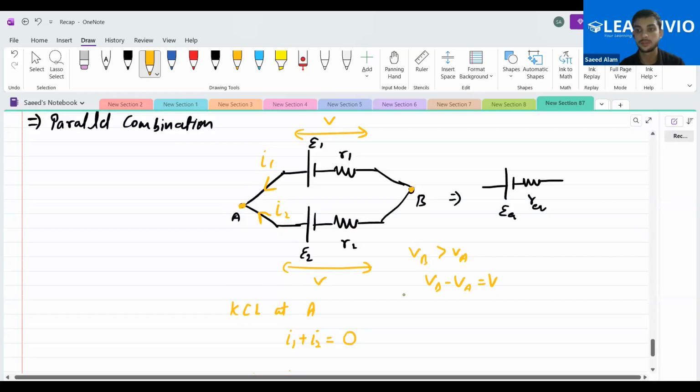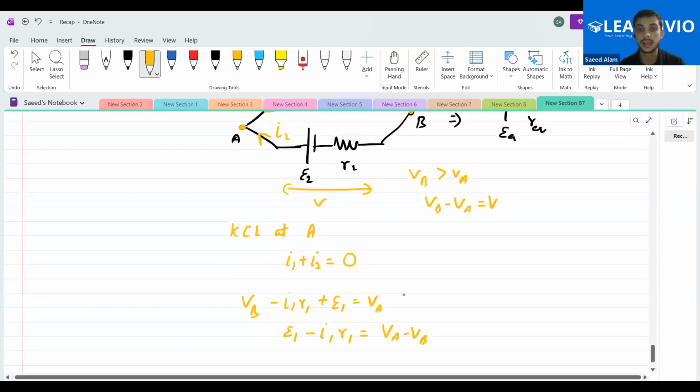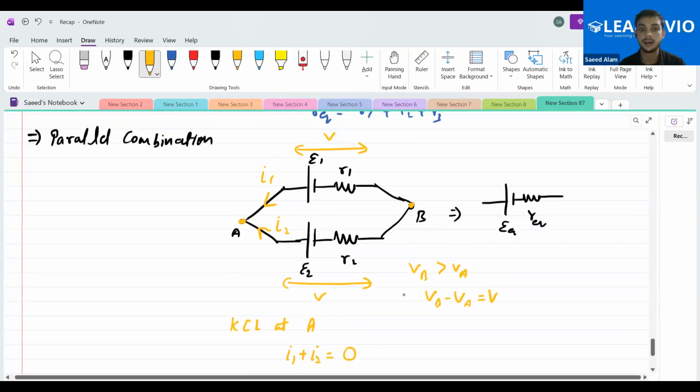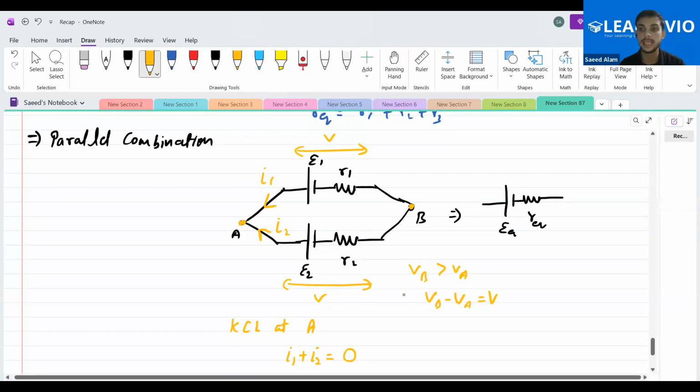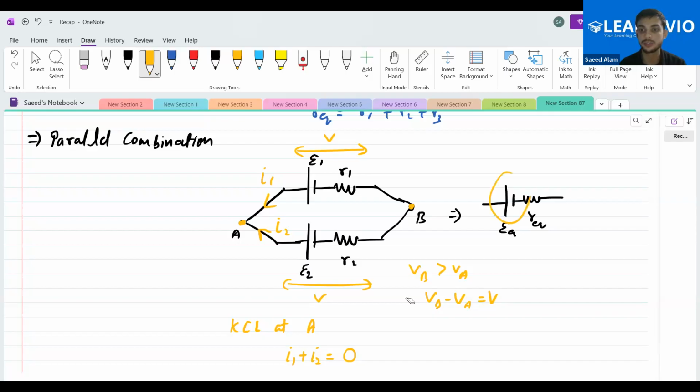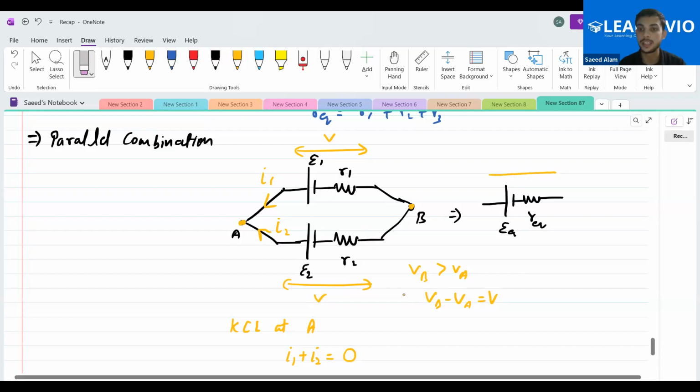Yes or no? Yes, sir. Okay, now see, we want to replace this with an equivalent of this. Yes or no? We want to replace this with the equivalent of this particular thing. So in this circuit, which is at